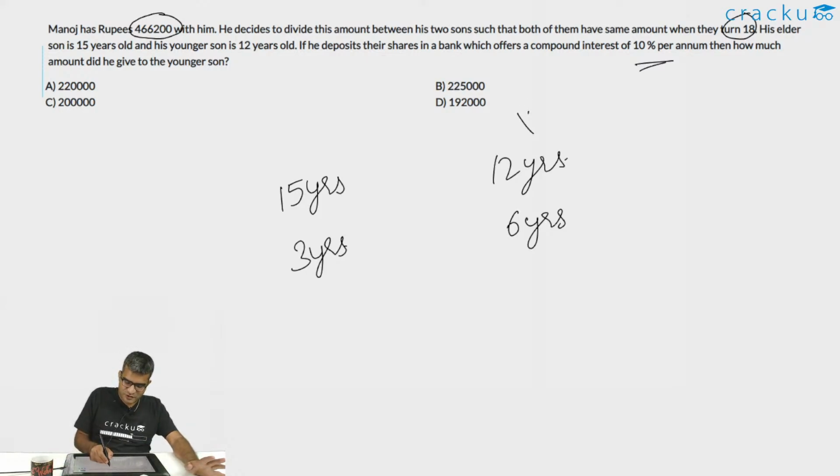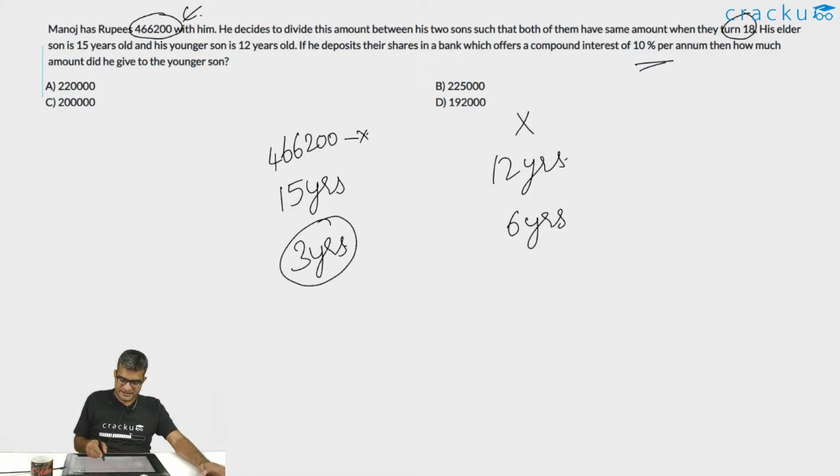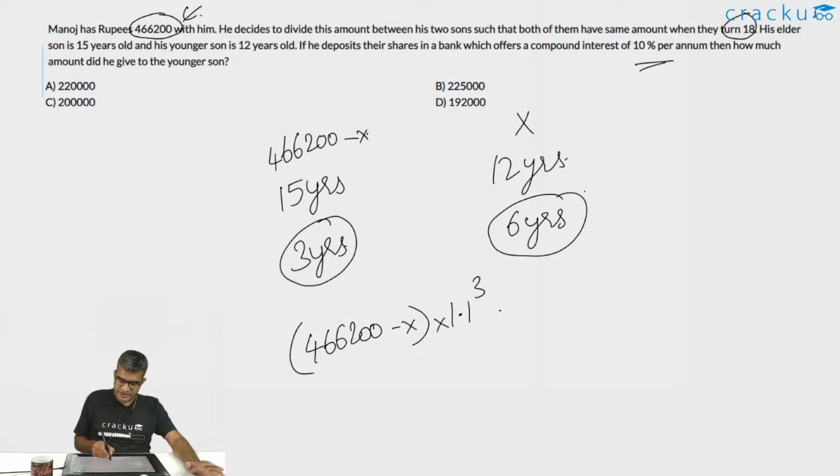Suppose he gave X to the younger son. So how much money did he give the elder son? The total money is 4,66,200. So the elder son he gave 4,66,200 minus X. This compounded for 3 years, this compounded for 6 years. So the total money that the elder son received when he turned 18 is (4,66,200 minus X) into 1.1 whole cube. This is equal to X into 1.1 whole to the power 6.